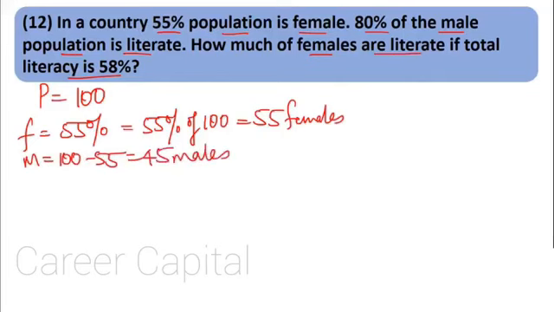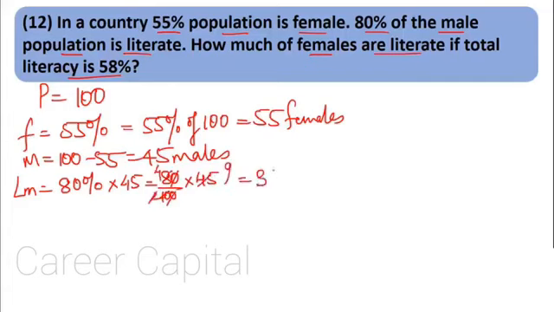What have they given? 80% of the male population is literate. That means literate males are nothing but 80% of the male population. What is the male population? 45. So 80% of 45 are literate. So what do we get? 80 upon 100 into 45, right? 5 2s are 10, 5 9s are 45, 2 4s are 8, 4 9s are 36. So 36 males are literate. Okay, these are literate males.